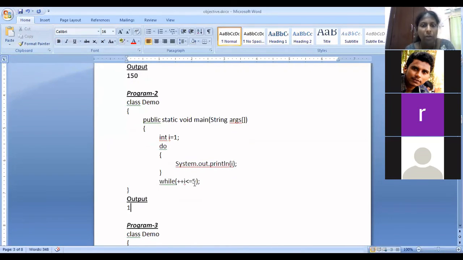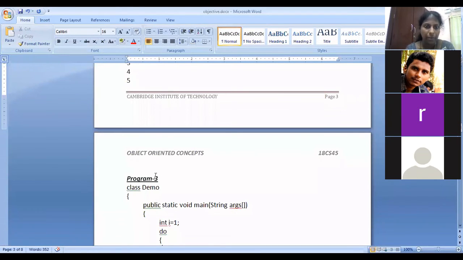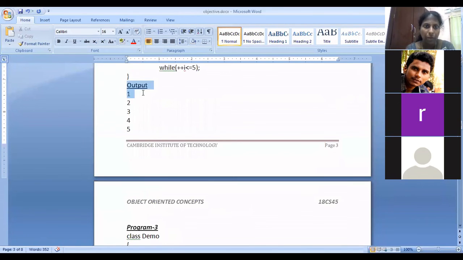So 2 less than or equal to 5, so it will print 2. Then 3, then 4, then 5. Then at one point i becomes 6. ++i becomes 6, so 6 less than or equal to 5 is false, so it will stop. The output is 1, 2, 3, 4, 5. That's correct. Now tell me the output of the third program.